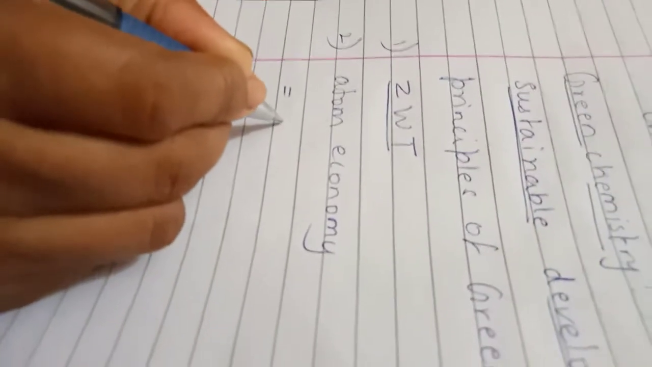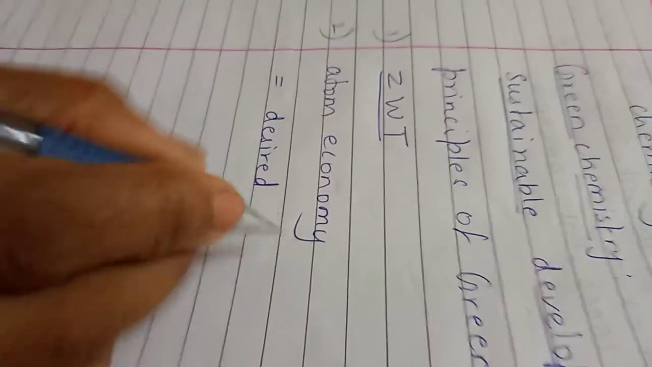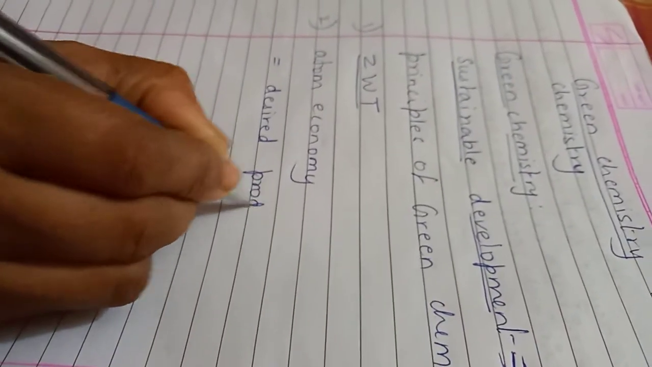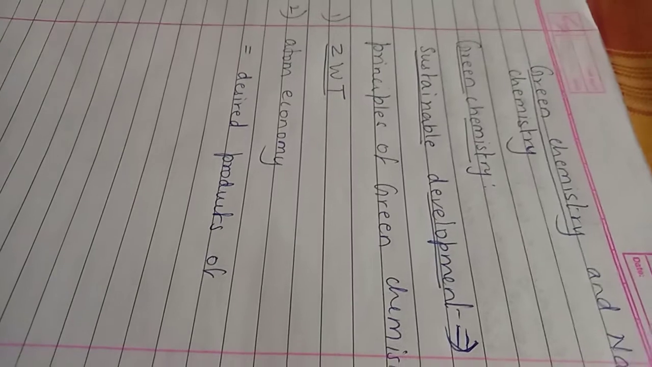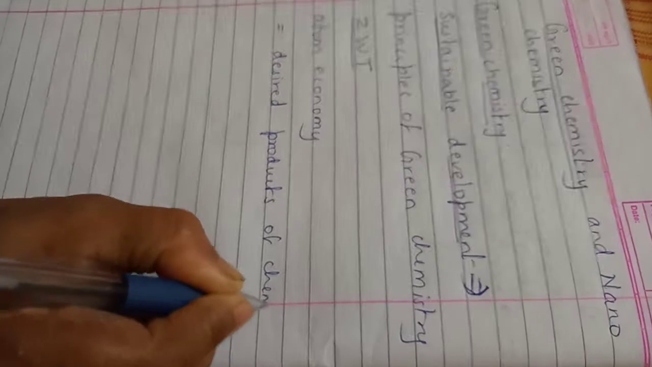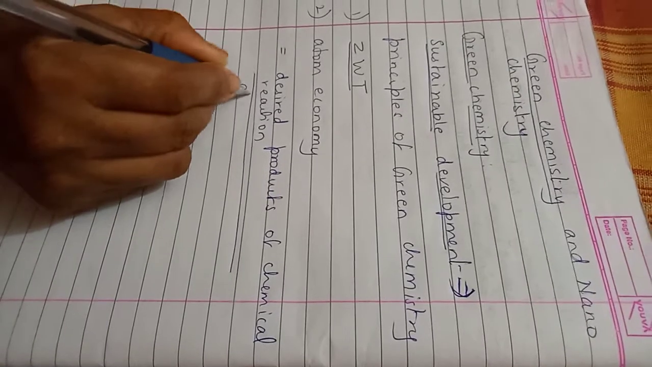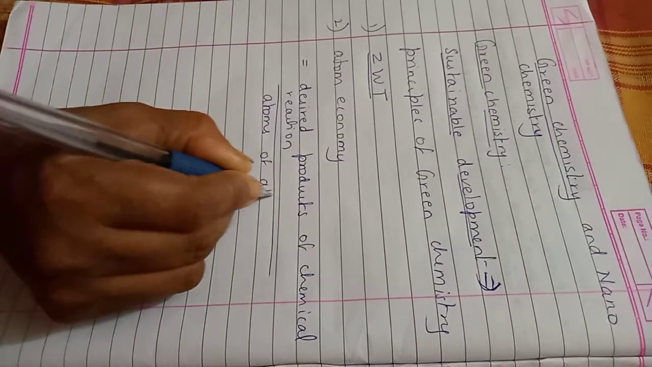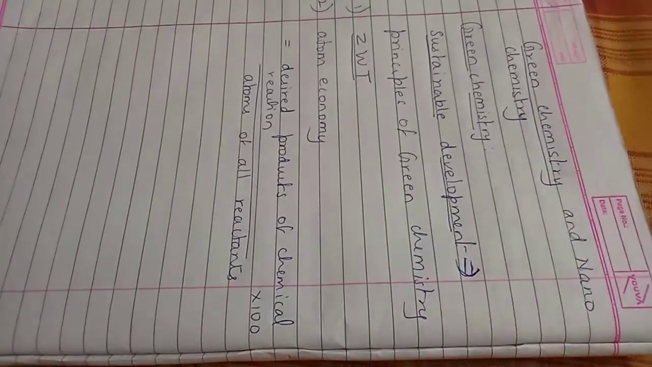Okay. Atom economy is what? The ratio of the total number of atoms of desired products of the chemical reaction to the total number of atoms of all reactants, multiplied by 100. Meaning?